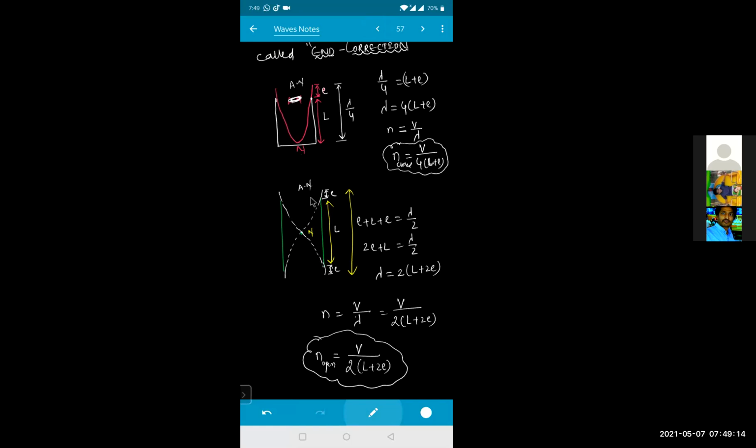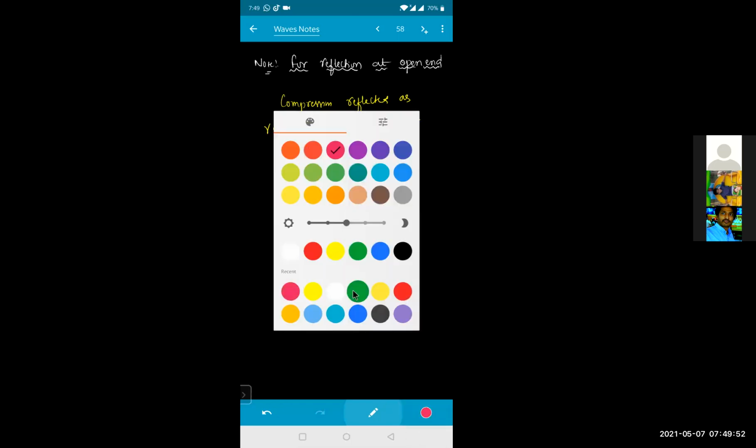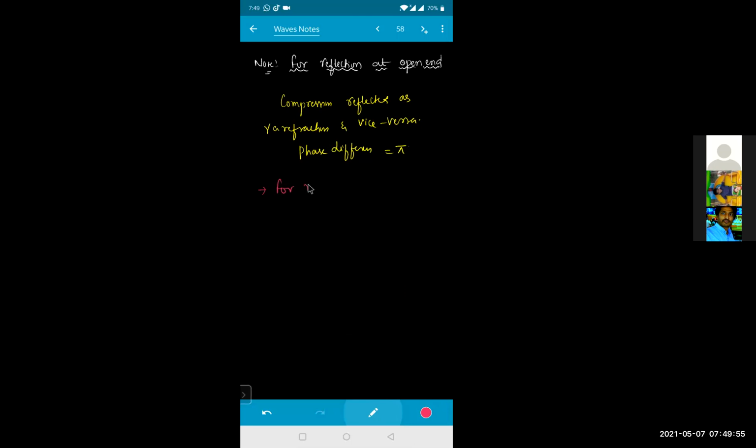It is because of reflection at this open end that our stationary wave forms. While this reflection happens at the free end, what is happening? Can anyone tell me? Compression is reflected as rarefaction and vice versa, and the phase difference will be equal to pi radians. Okay.